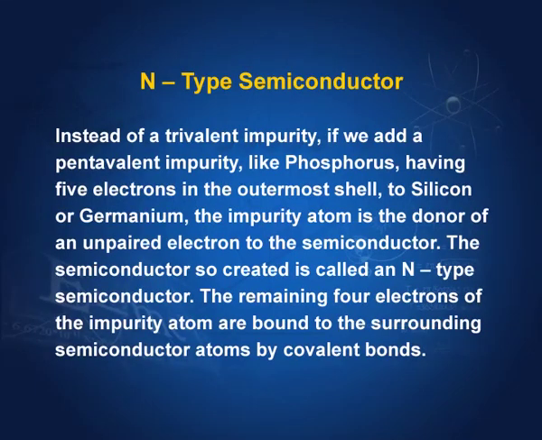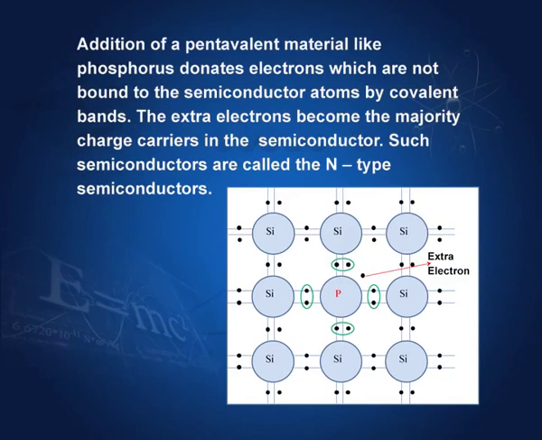The remaining 4 electrons of the impurity atom are bound to the surrounding semiconductor atoms by covalent bonds. Here we have silicon again with 4 outermost electrons, and a phosphorus atom is here, it has 5. So, these 4 are bound by covalent bonds. This one is free, this one is donated, this extra electron can move, and therefore, the pentavalent impurity donates an electron to the intrinsic semiconductor, and therefore, the semiconductor becomes conducting, and it is called N type semiconductor.